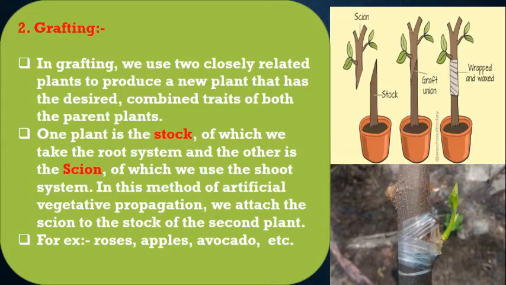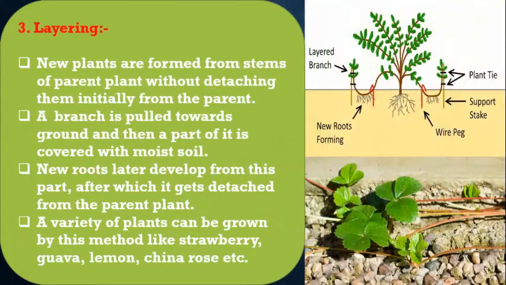So this method is done in different flowering as well as fruit plants. So let's talk about the other artificial method, that is layering.